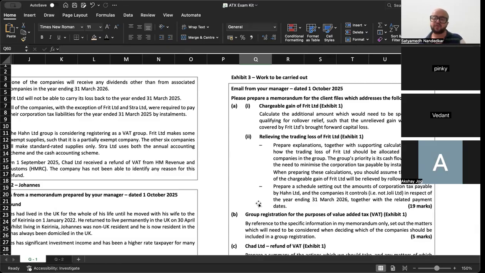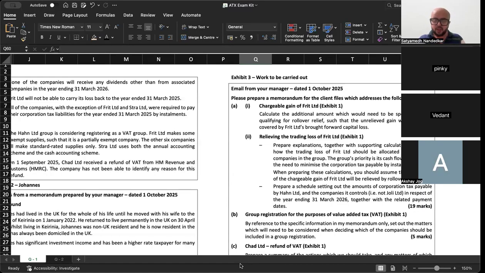Relieving the trading loss of Frit Limited, prepare explanations together with supporting calculations to show how the trading loss of Frit Limited should be allocated between the companies in the group. The group's priority is its cash flow position and the need to minimize the corporation tax payable by installments. When preparing these calculations, you should assume that the whole of the chargeable gain of Frit Limited will be relieved by rollover.